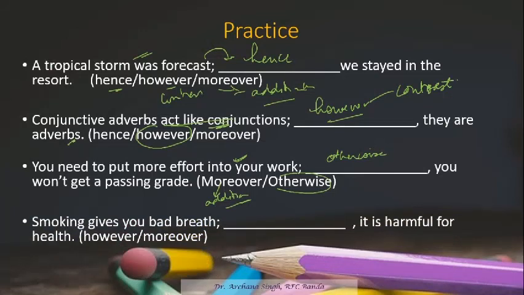Smoking gives you bad breath, dash, it is harmful for health. Do you get any contrast over here? No. It is giving additional information, a transition from one thing to another. So the right option is moreover. Smoking gives you bad breath; moreover, it is harmful for your health. So this is how, when you use conjunctive adverbs to connect the ideas and bring transition in your writing, it beautifies your language and removes the monotonous tone in your writing.